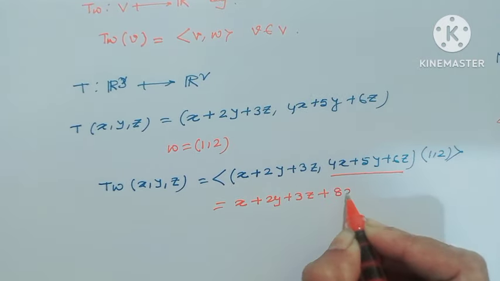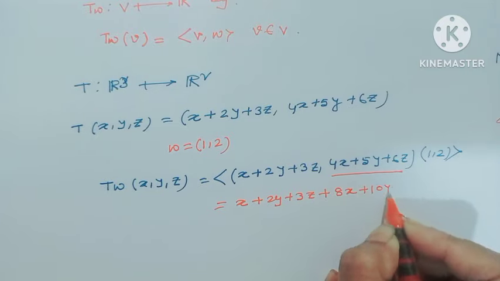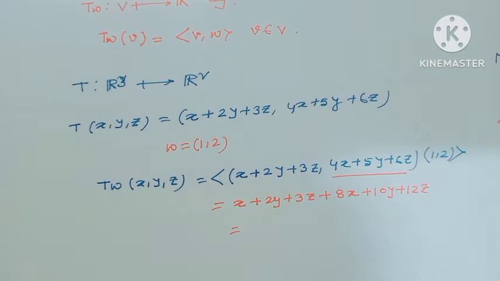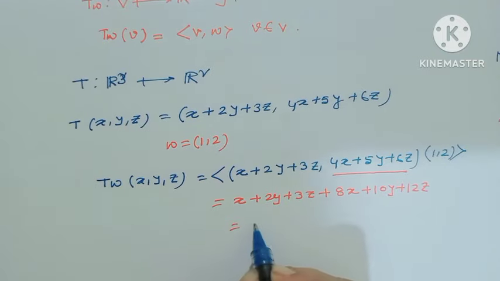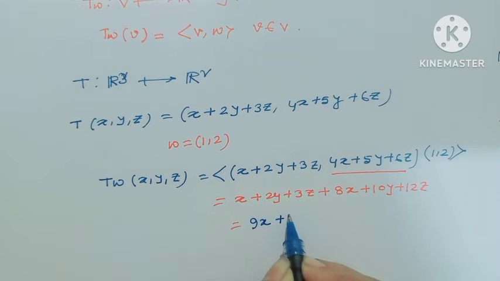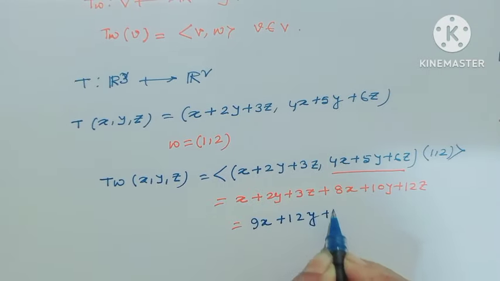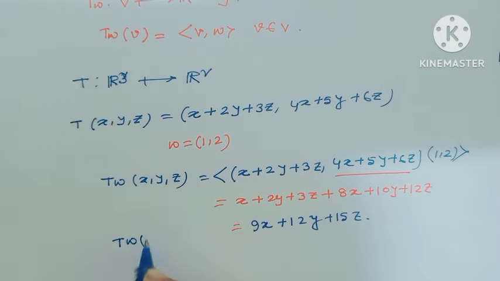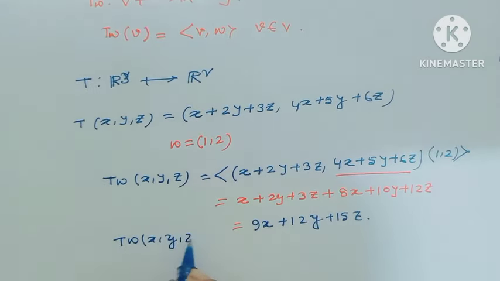This is 8x plus 10y plus 12z, and this is equal to 9x plus 12y plus 15z. This is T_w(x, y, z).